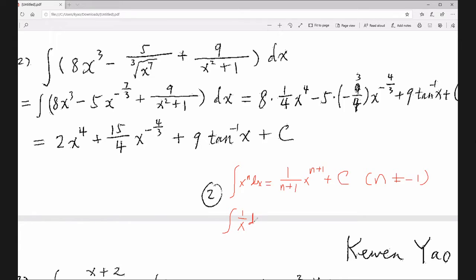It's 1 over x, and the antiderivative, everybody knows, is ln of the absolute value of x.